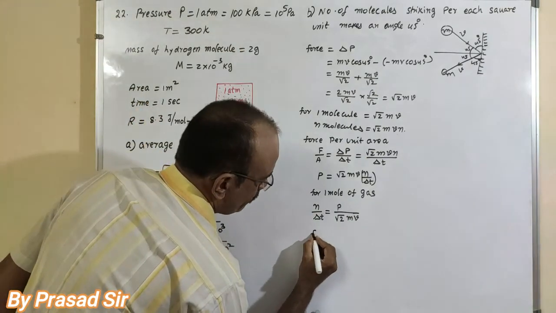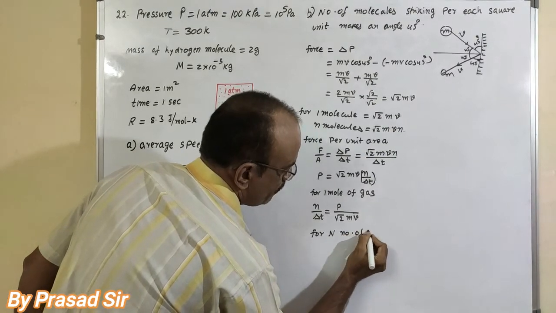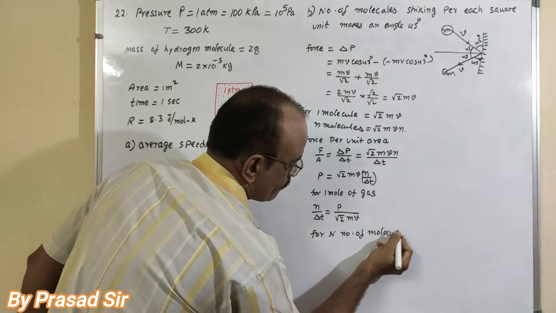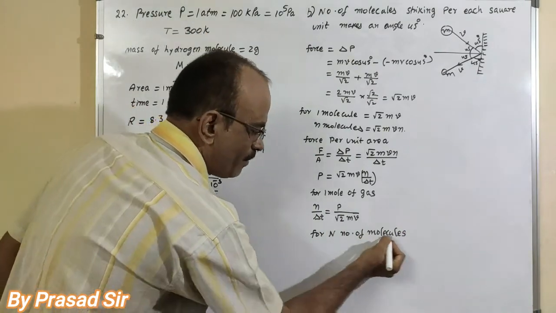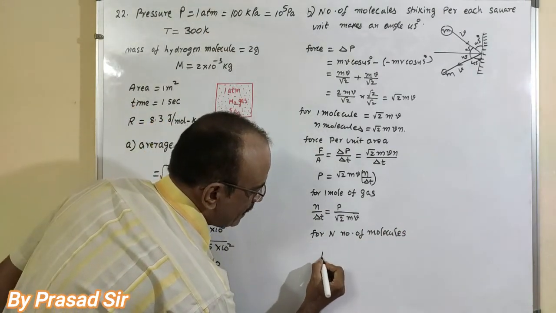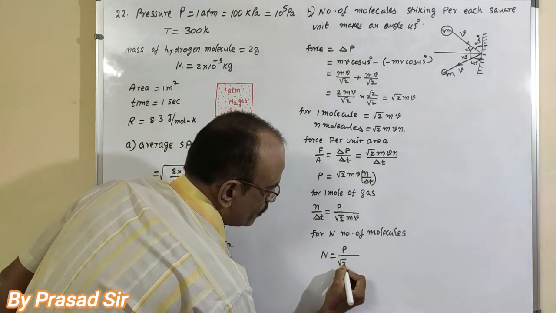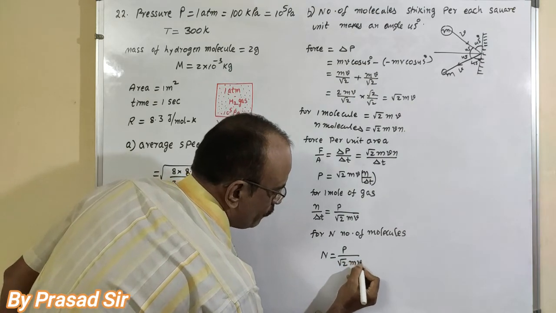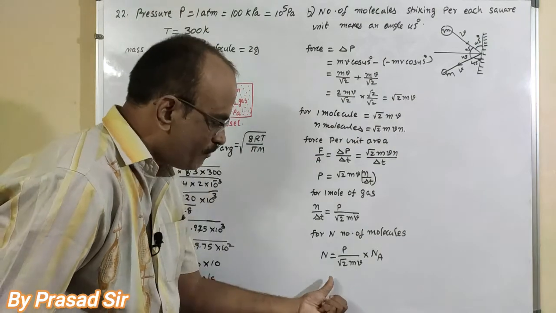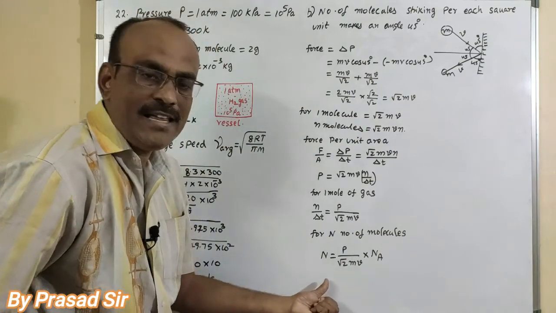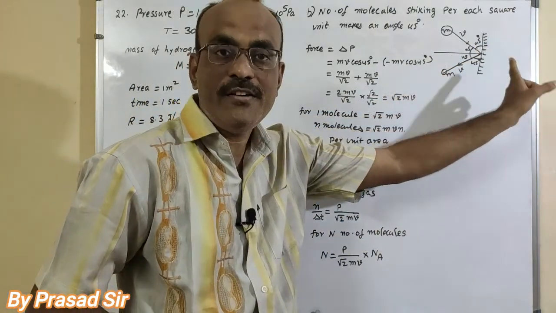But here, for N number of molecules, the number of collisions, capital N, is equal to P divided by root 2 m into v, into the Avogadro number. By calculating this, we will get the number of molecules striking the surface at an angle of 45 degrees.